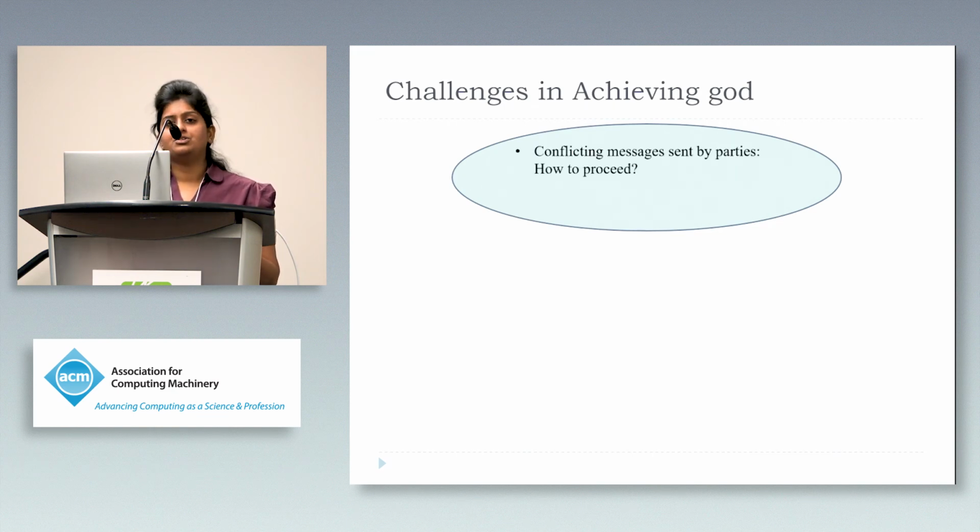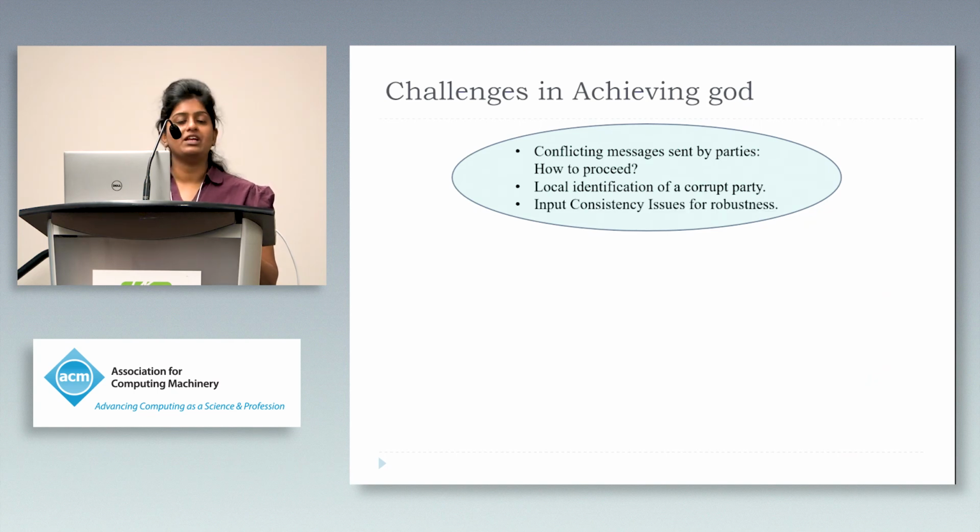So what should we do if we see conflicting messages sent by two parties during the protocol execution? Also, if one party locally identifies another party to be corrupt, how do we proceed? We also need to ensure that an output is computed only on a unique set of inputs and that the adversary does not get outputs on multiple inputs.